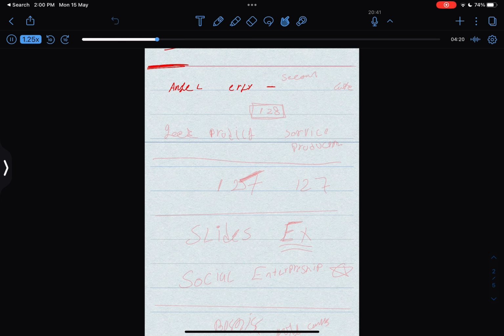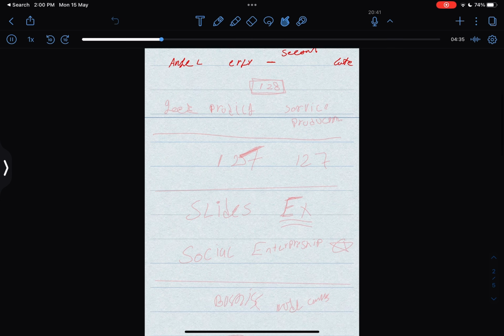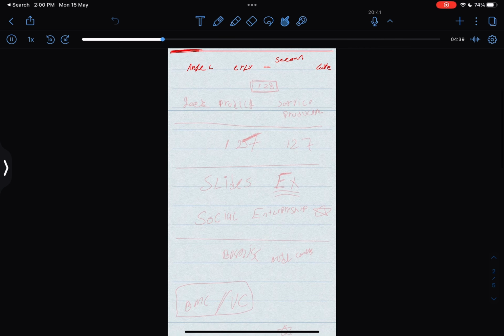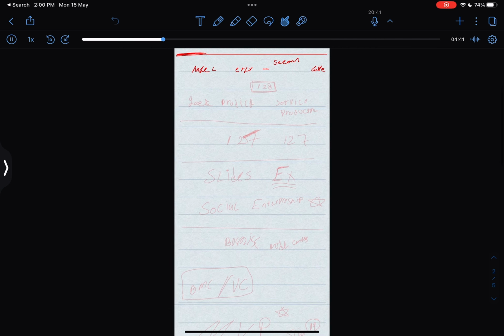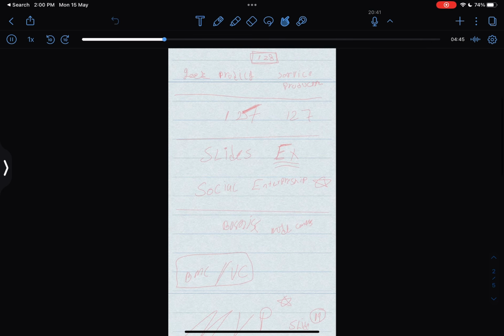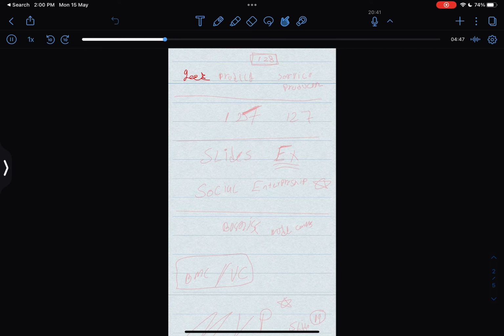All right. What else was there that is covered? The advantages of these things in terms of job creation, innovation. Women and minorities is not covered. Goods producing sector, page number 128. You should know these two, very important. What is a goods producing sector? What is a service producing sector? So page 128, very important again.